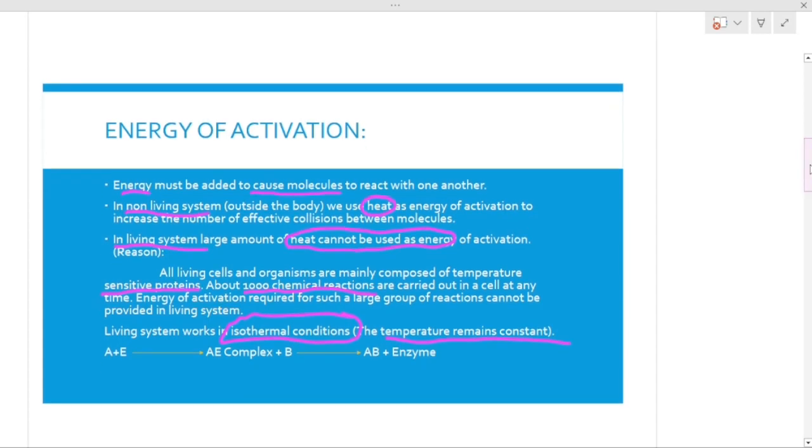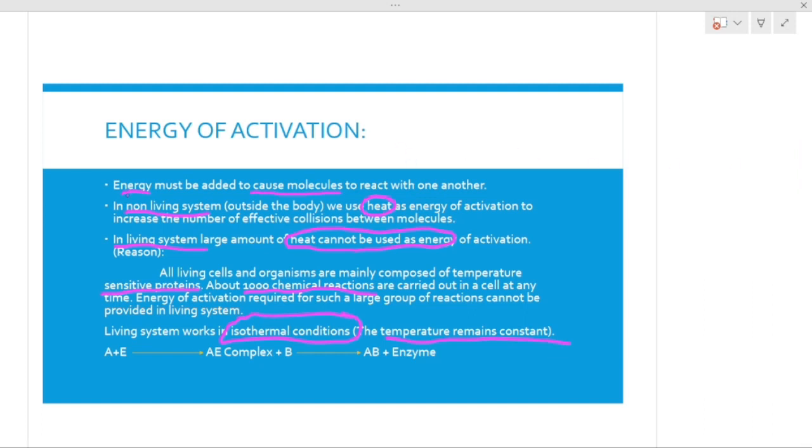Energy of activation, right? We can also say activation energy. Both are correct terms, right? So see, if a reaction is happening in our body or outside the body, that reaction requires a specific amount of energy.